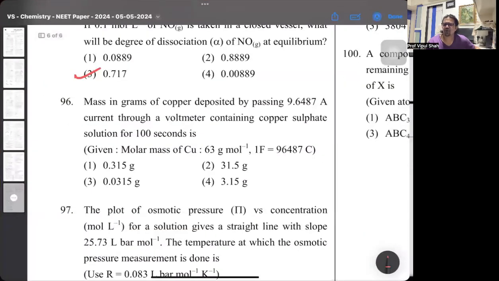Then, mass of copper deposited by passing so many amperes containing copper sulfate. Copper sulfate meaning CuSO4, copper oxidation state +2. It's a very direct question and you will get the answer. This answer comes as 0.315 grams. See here.